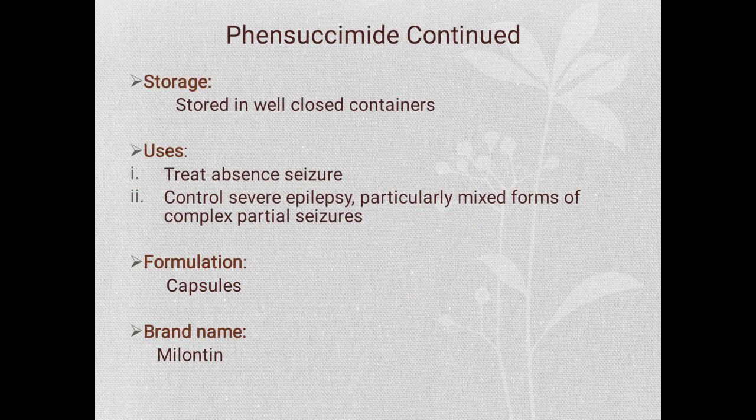Storage: it is stored in well-closed container. Uses: to treat absence seizure, control the severe epilepsy, particularly mixed form of complex partial seizures. Formulations are capsule and brand name is Milontin.